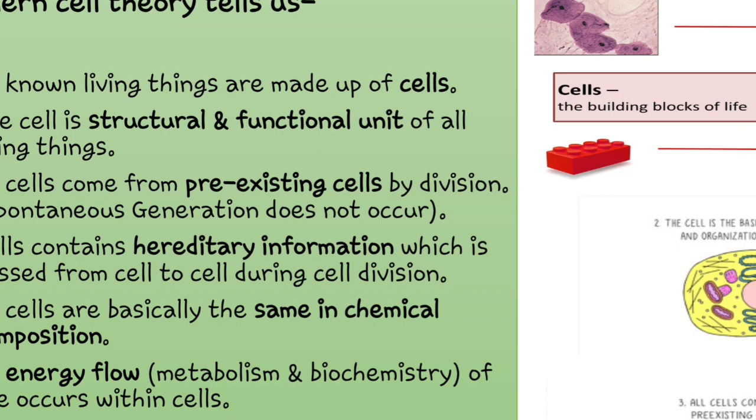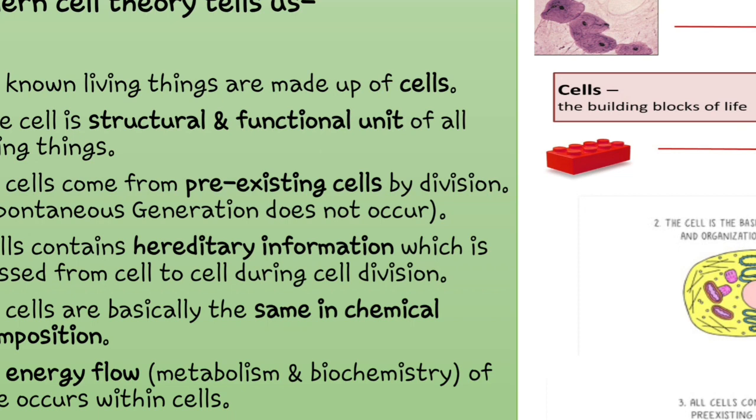So what we are today is the result of many eras of evolution that took place millions of years ago. It is not that we were spontaneously born. It is not that we have come from some random non-living things. We have been born from our pre-existing generation only.